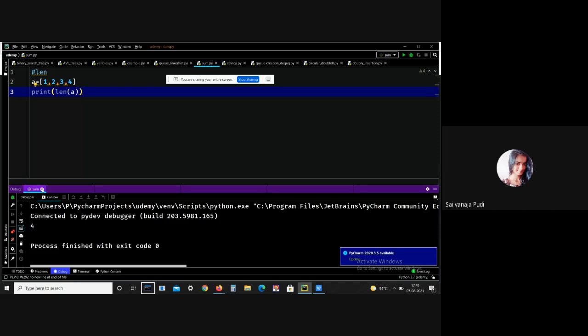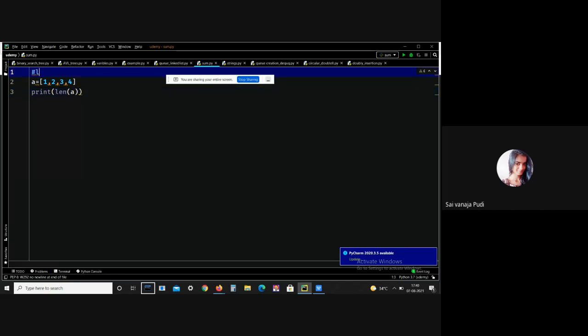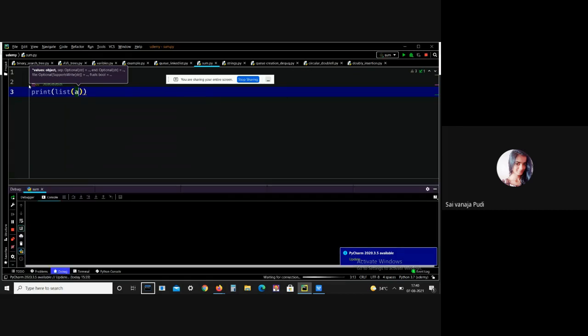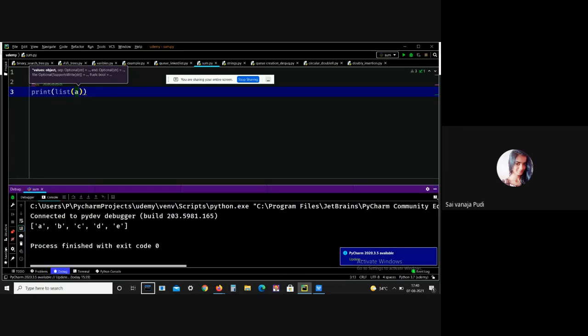And next, list. Generally, the Python list function is used to create a list in Python. Like, let me give any string so that it will convert that particular string into a list. A, B, C, D. This is a string. Print list. See, I got the output, that is A, B, C, D in a list format.